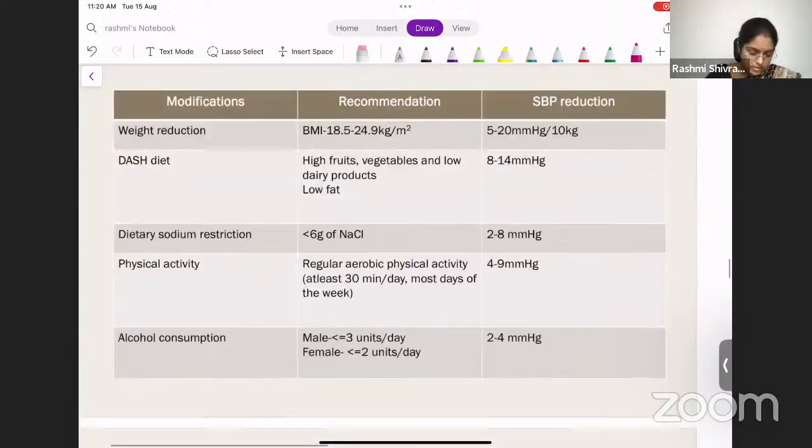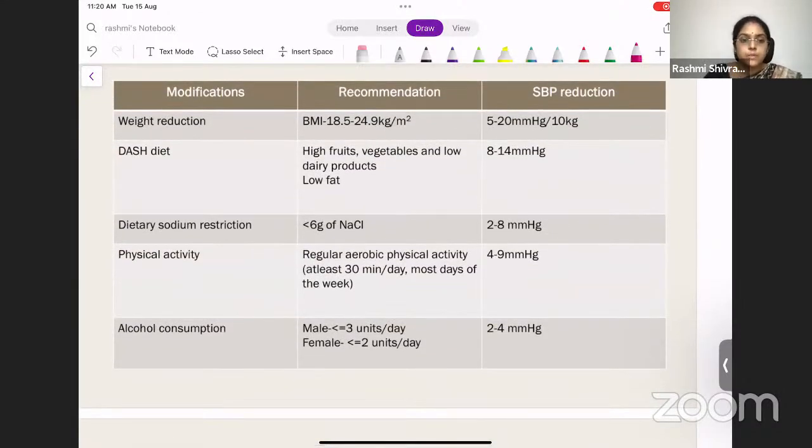So what are the modifications that you will advise? First is weight reduction. Then you should have a DASH diet. There should be some dietary sodium restriction of less than 6 grams of sodium chloride. Then physical activity is a must. Physical activity is most important, and alcohol consumption should be reduced. These are all the lifestyle modifications that we recommend to the patient.